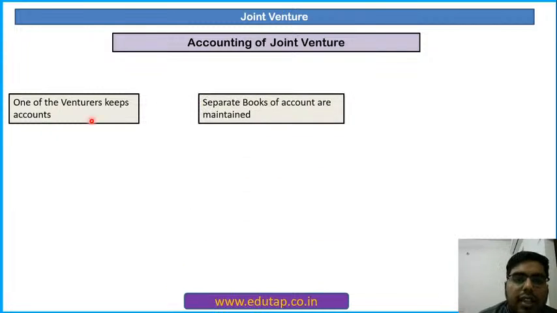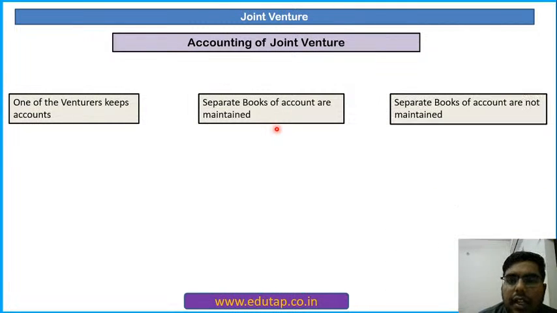Then second is separate books of account are maintained for joint venture, and third is separate books of account are not maintained for joint venture. Okay, one is one of the venturers keeps the account of joint venture. Second is separate books of accounts are maintained for the joint venture, and third is separate books of account are not maintained for the joint venture.